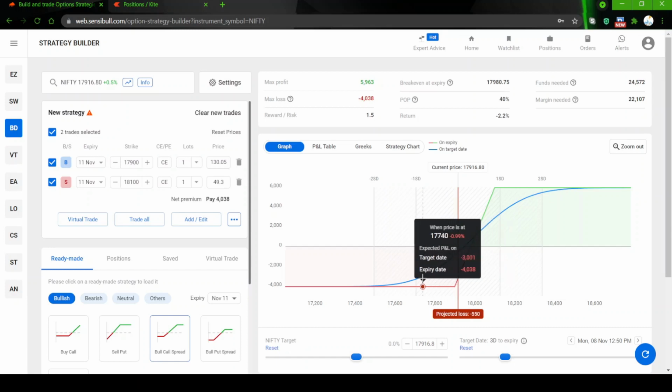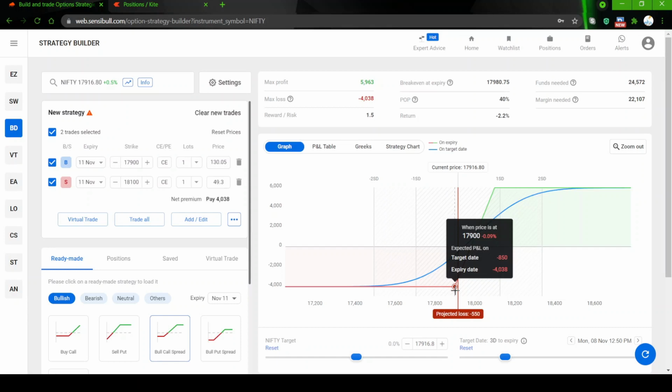So this is the 17,900 point. If it hits 17,900 on the expiry, yes. Before the expiry, no, because we will have a lot of extrinsic value there. If immediately now, the market is open and it is trading at 17,900, your loss will not be 4038, it will be 850 rupees.